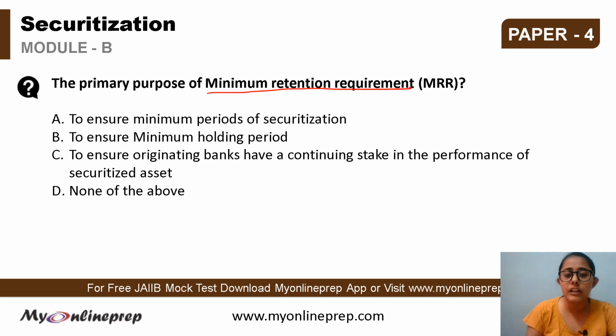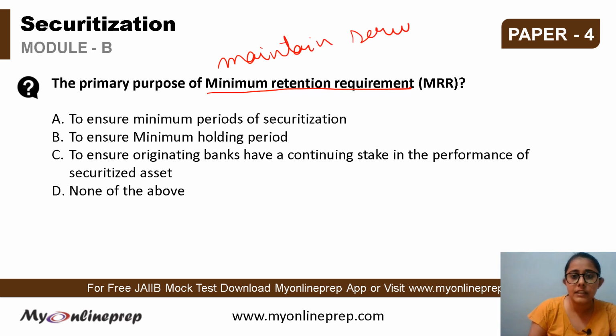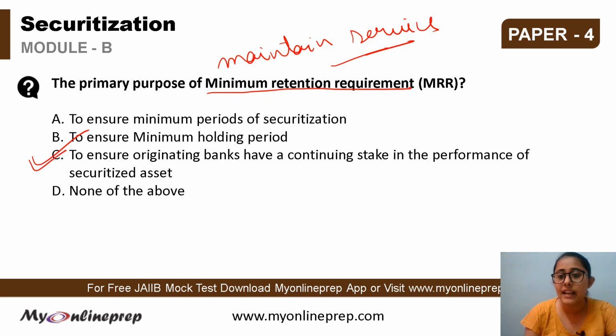So the minimum retention requirement or the minimum retention period means the period that is identified for a service component in a pricing schedule or that is publicized to the customer. The customer is required to maintain service for this period to avoid the payment of certain credits, the waived charges, or the amortized charges. So for this period, the customer has to maintain the service, and this is so as to ensure the originating banks have a continuing stake in the performance of the securitized asset. So option C is the right answer.